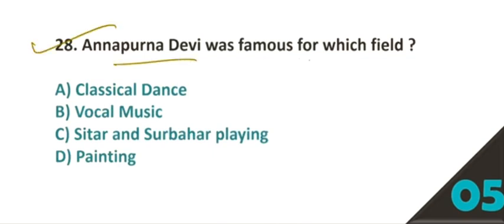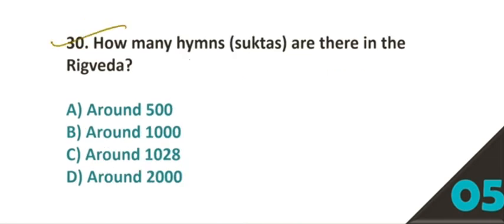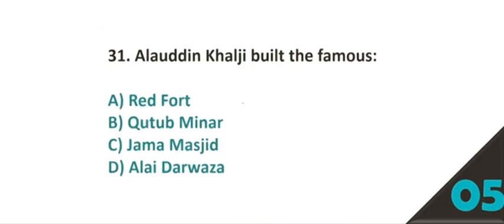28. Annapurna Devi was famous for which field? Option number C, Sitar or Surbahar playing. 29. Raja Rammohan Roy was instrumental in persuading the British government to pass which act? Option number B, Abolition of Sati Act 1829. 30. How many hymns, Suktas, are there in the Rig Veda? Easy question. Option number C is the correct answer, around 1028.